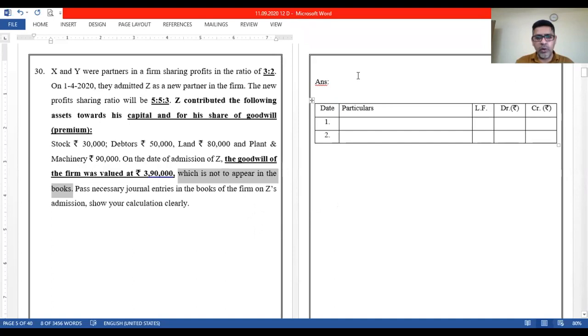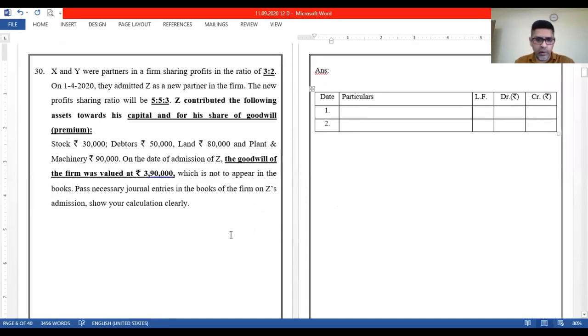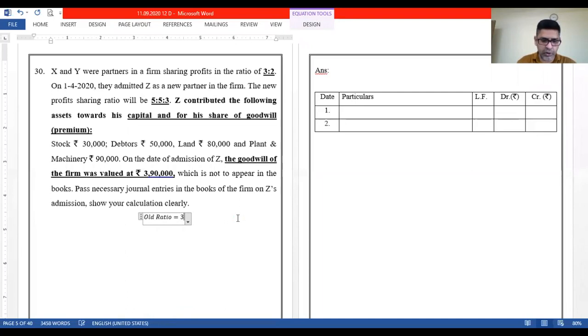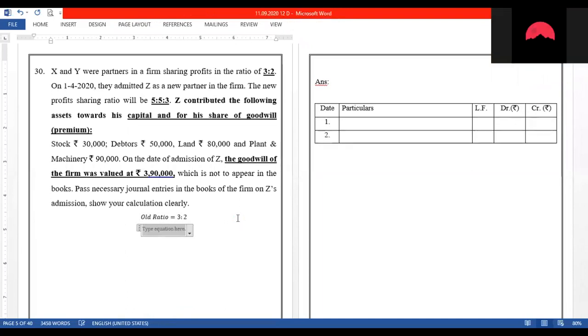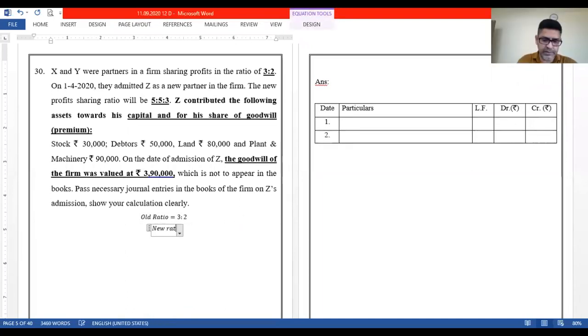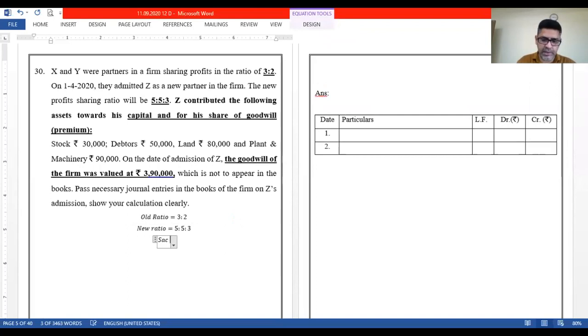Let us start with the old and the new ratio to calculate the sacrifice. Old ratio can be seen as 3:2. New ratio is 5:5:3. Sacrifice is equal to old minus new.